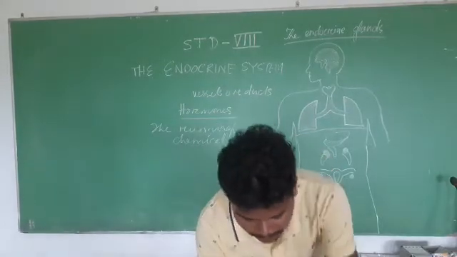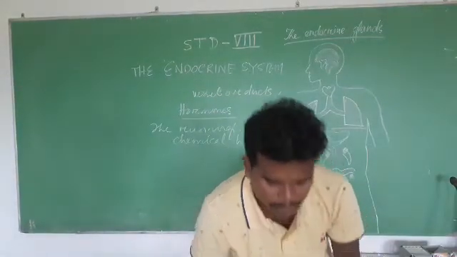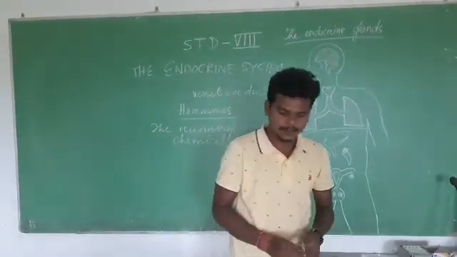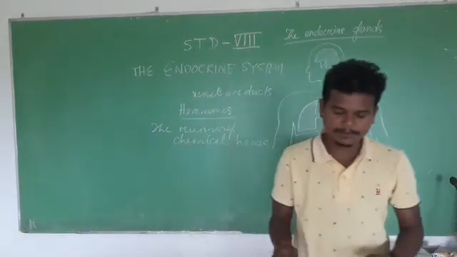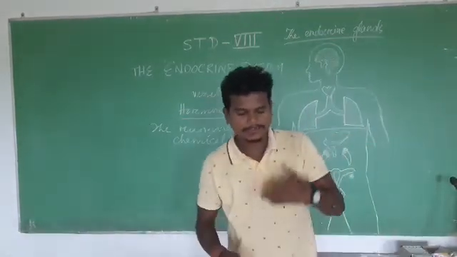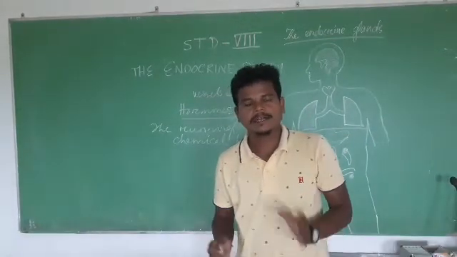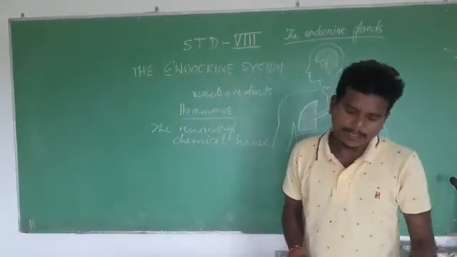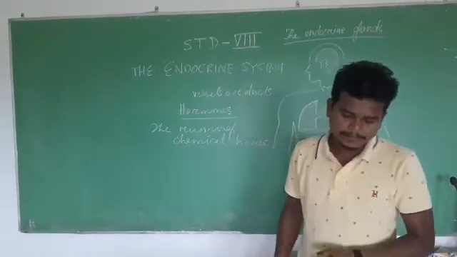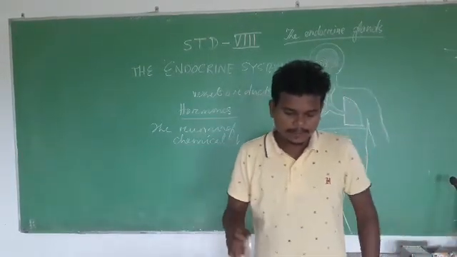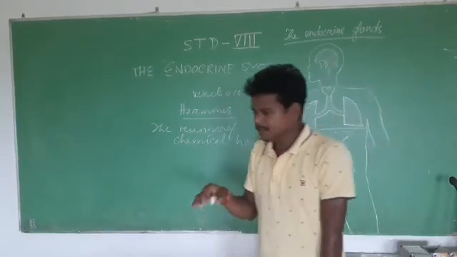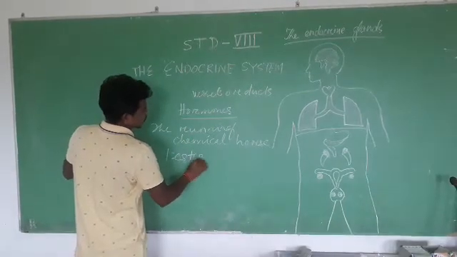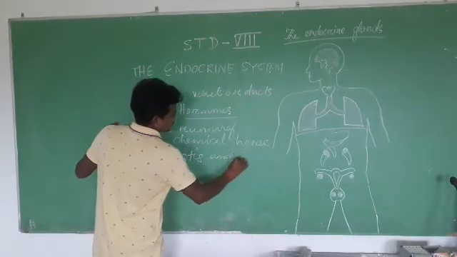Now, what are the various glands associated with the endocrine system that secrete the chemicals called hormones, and what are their locations and functions? The ones of interest to us in this chapter, which we discussed yesterday, are the testes and ovary.